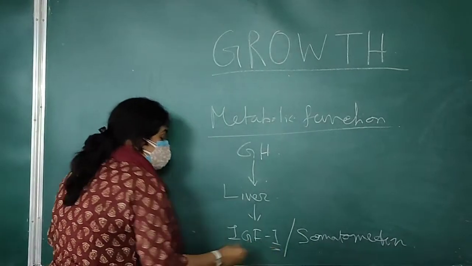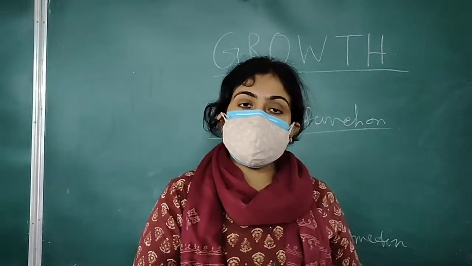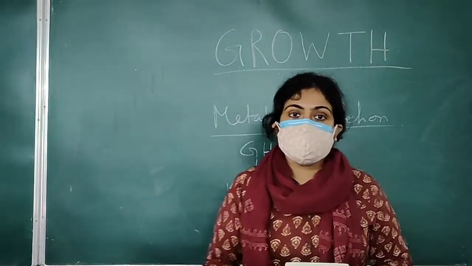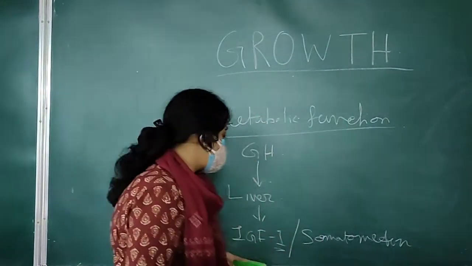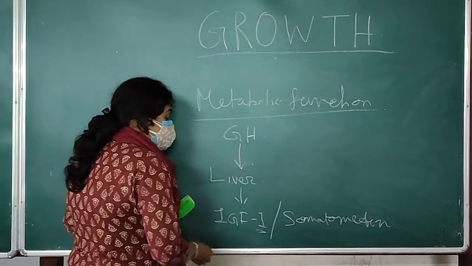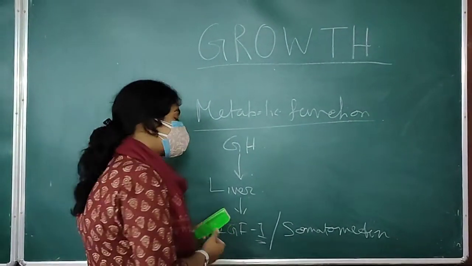Now as it is 1, the next question is what about 2? Yes, there is insulin-like growth factor 2, but that does not play a very important role in our postnatal life. It is mainly related with fetal growth. So here we will discuss only IGF-1. IGF-1 is secreted not only from liver, but from many other tissues also.